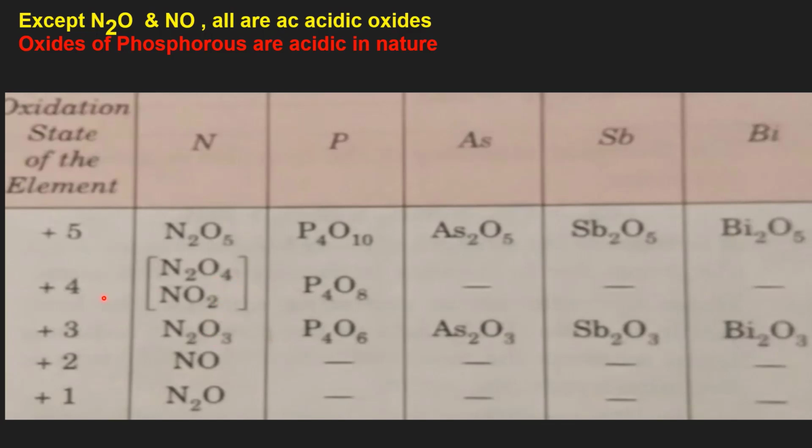In nitrogen dioxide, nitrogen shows a +4 oxidation state. In N2O3, dinitrogen trioxide, it shows a +3 oxidation state. In nitric oxide, it shows +2, and in nitrous oxide, it shows a +1 oxidation state. All other elements form trioxides and pentoxides.